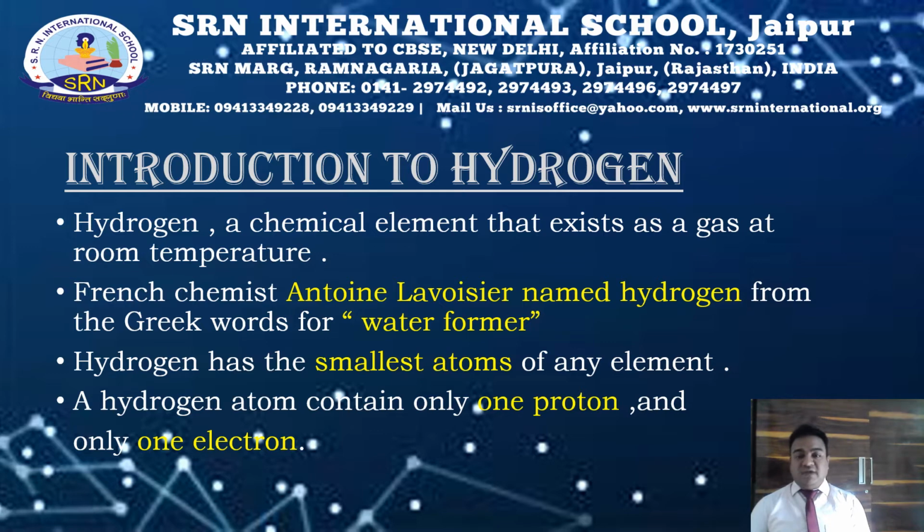Hydrogen has the smallest atom of any element. A hydrogen atom contains one proton and only one electron. And do you know one of its isotopes, that is protium, does not have any neutron? Yes, this protium has atomic number 1 and atomic mass also 1. That means there are no neutrons in protium. Pure hydrogen exists as hydrogen gas, in which hydrogen atoms bond together to make a molecule, and a molecule of hydrogen is represented as H2.